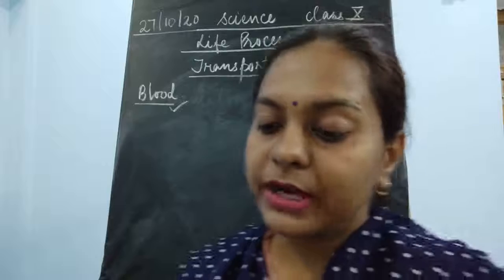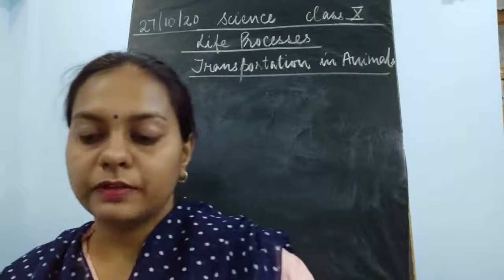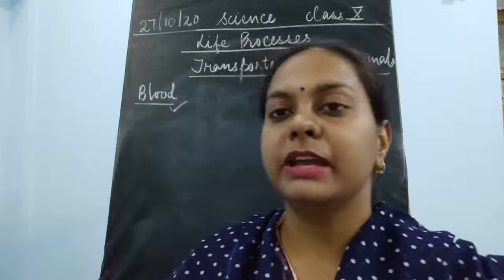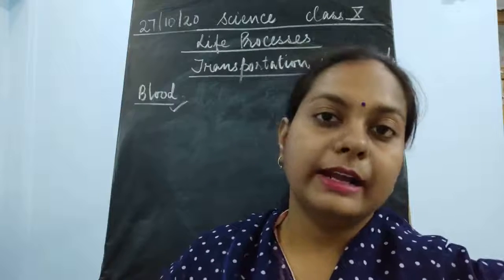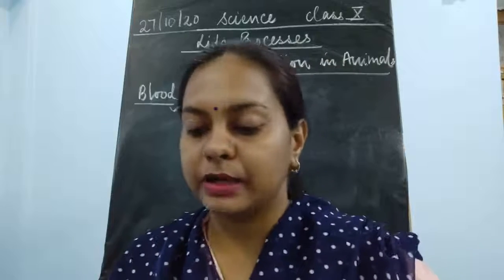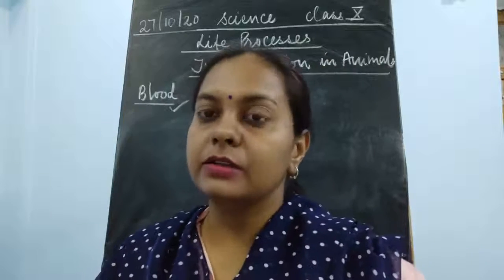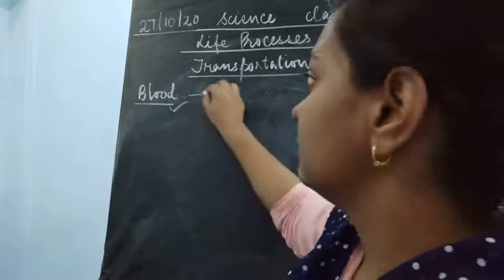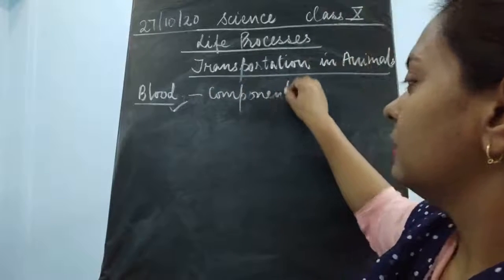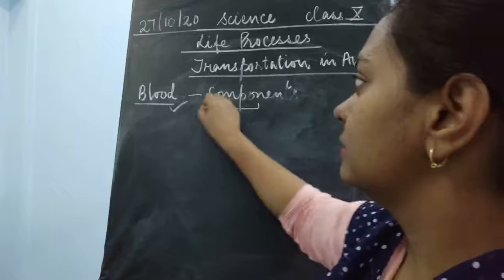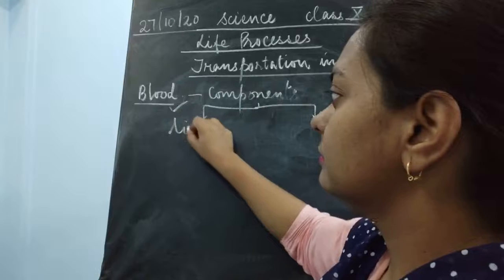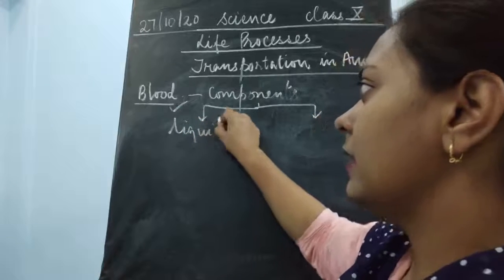Now we will study in more detail the components of blood: what the things present in the blood are, what makes the color red, and why oxygen and other things are transported by the blood system. The components of blood include two things, the liquid part and the solid part.